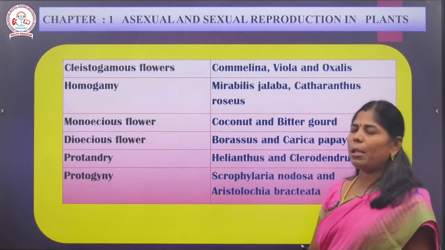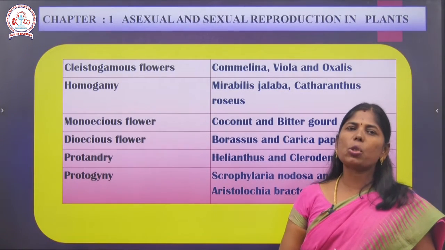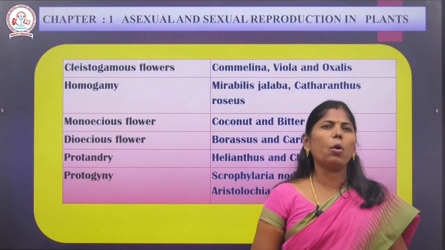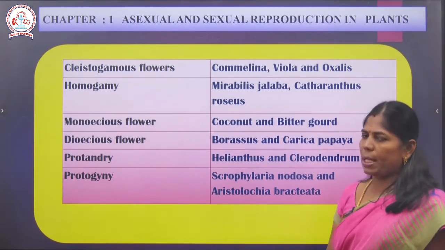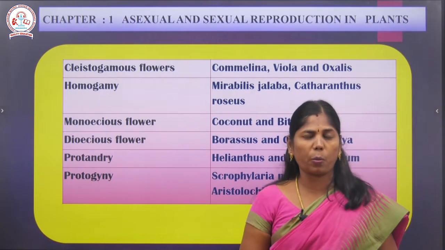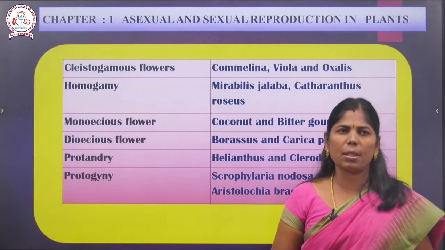Homogamy means the male and female parts, that is androecium and gynoecium, mature at the same time. That is known as homogamy. Examples are Mirabilis jalapa and Catharanthus roseus. Catharanthus roseus is a species used to prepare anti-cancerous products.